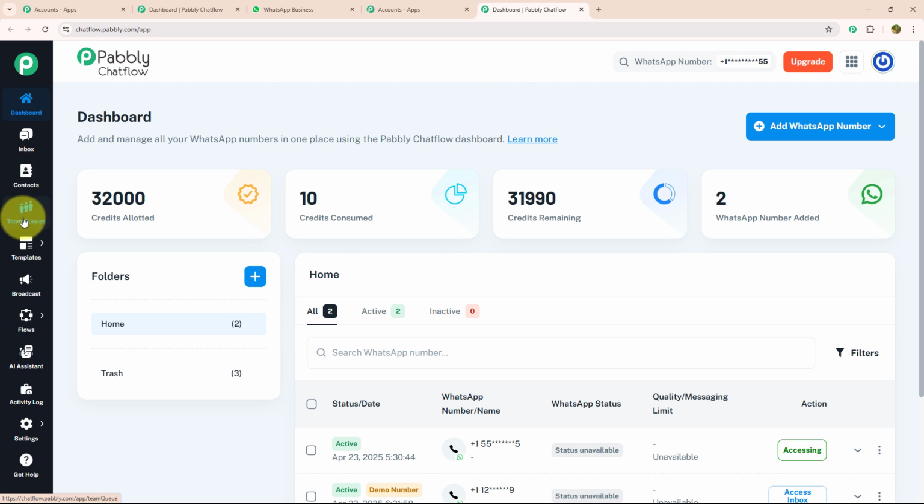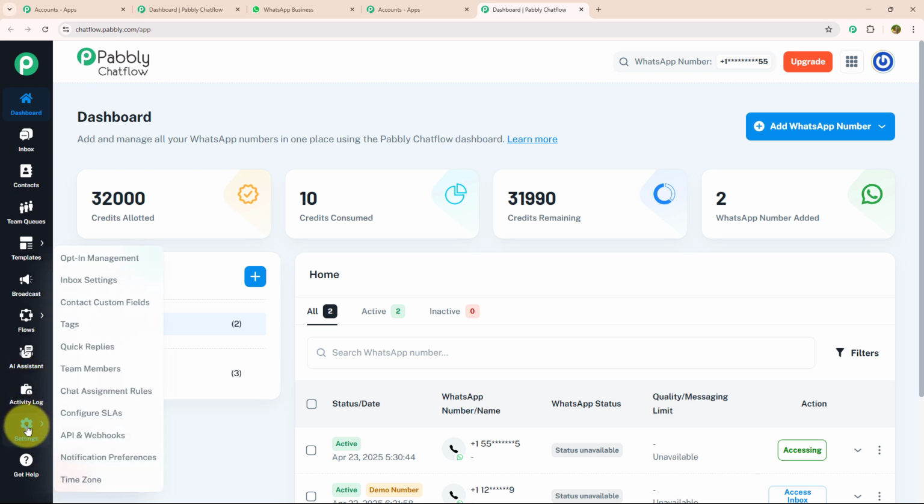Below that, we have the team queue section where you can assign different tasks to different team members and review their performances. Below team queue, we have the template section where you can create customized templates, and by creating customized templates, you can give a personalized touch to your chat. Below that, we have the broadcast section where you can send mass messages to a bulk of customers using a customized template. After that, we have Flow, which is a powerful tool on Pabbly Chatflow to create a chatbot. Below that, we have AI Assistant, Activity Log, Setting and Get Help.